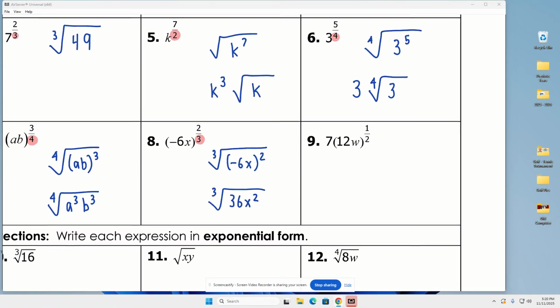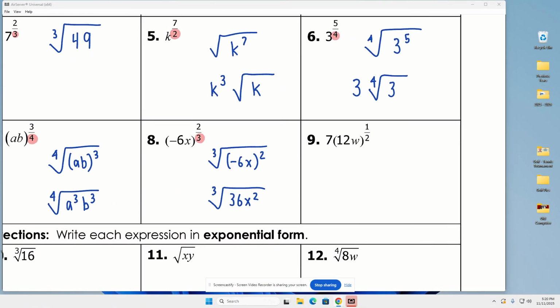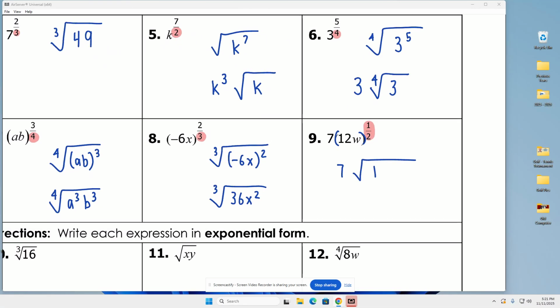And then the last one where we have to go in that direction, I want you to notice what is being raised to the 1/2 power? Just the 12w. The 7 stays outside the radical, which is square root. And since both 12 and w are just raised to the 1st power, it is 7 times the square root of 12w. You know what?